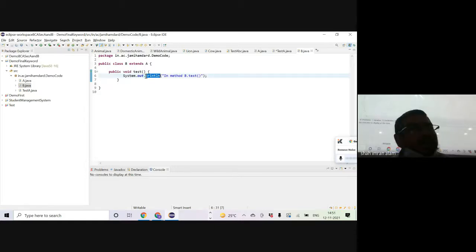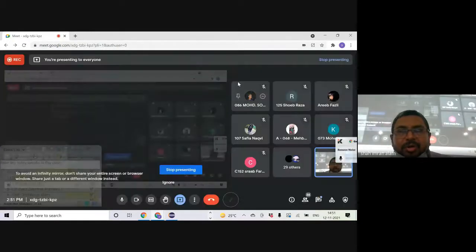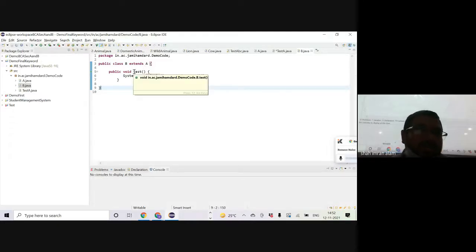We have seen this in polymorphism and dynamic binding. So that's just a repetition statement. So you already know that, okay? So that is a perfect and valid overriding of method test from class A inside the class B.